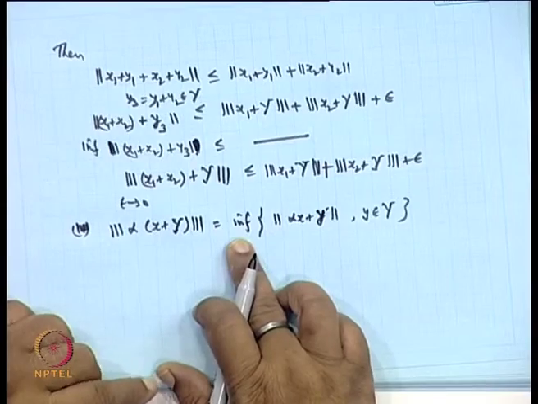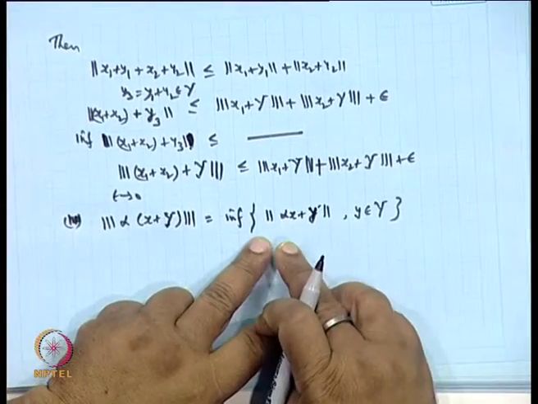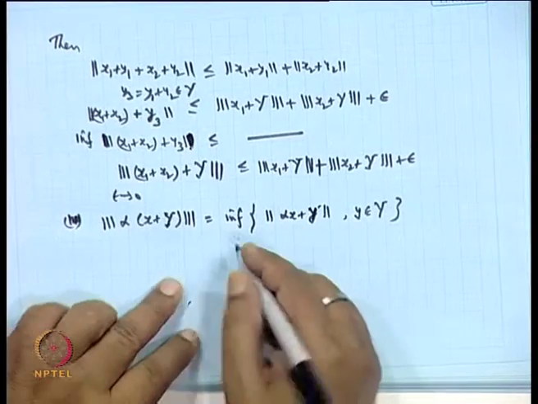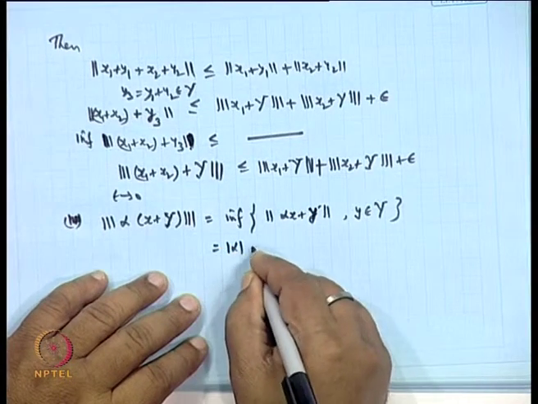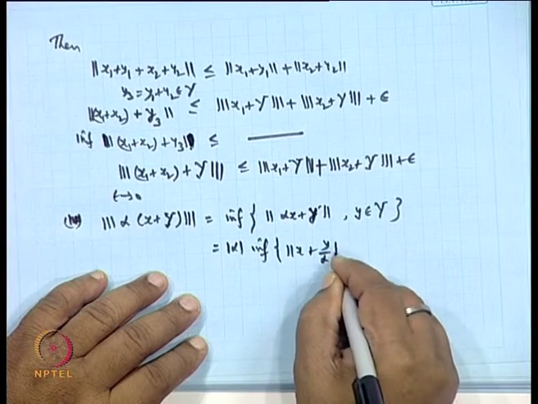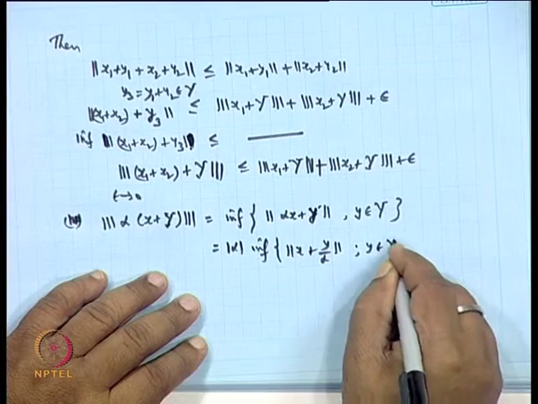Now, take alpha outside. So, when you take alpha outside, because of the norm, mod alpha will come. So, you are getting mod alpha times infimum of norm of x plus y over alpha, and y belongs to capital Y.